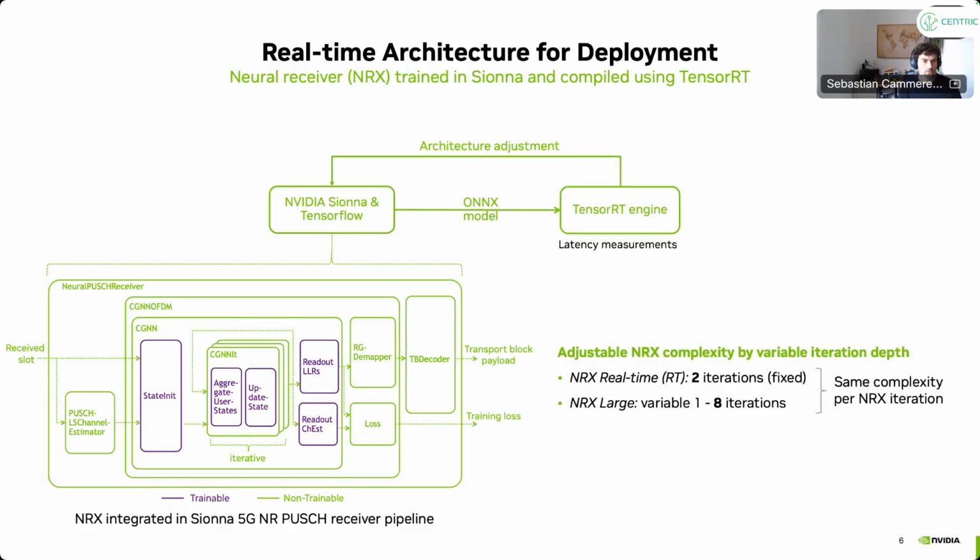It took quite a while to do that, because you also need to keep an eye on the block error rate performance of your system. You cannot just remove layers. If the performance of the receiver degrades, then of course this doesn't make sense. So people sometimes say machine learning is more art than science, so you really need to tweak that manually and identify the bottlenecks of your architecture.